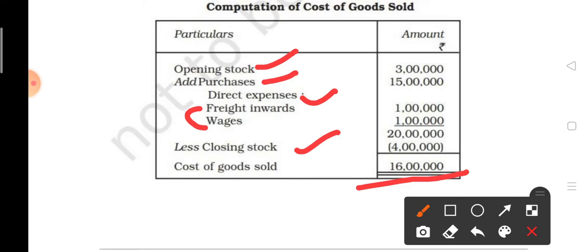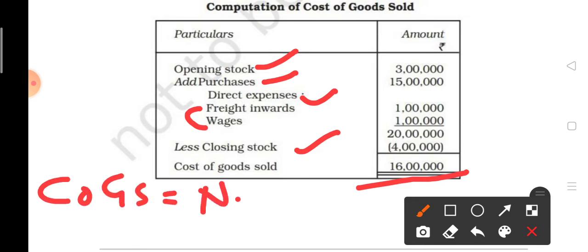Or if you want to make the trading account and find out the gross profit, then apply the formula: COGS is equal to net sale minus gross profit. But remember, you can apply this formula after making the trading account, then gross profit will come.